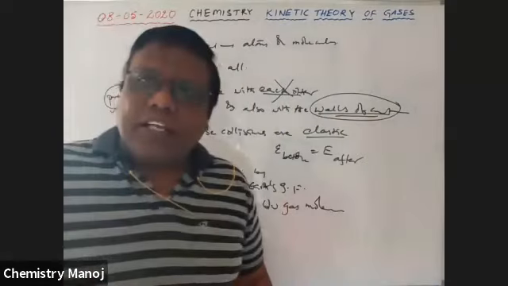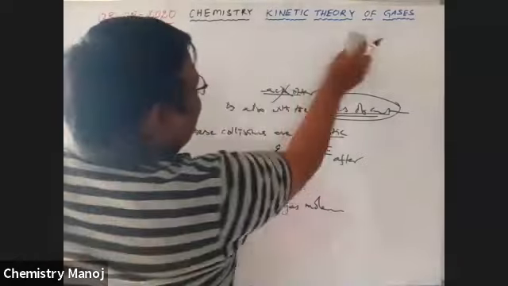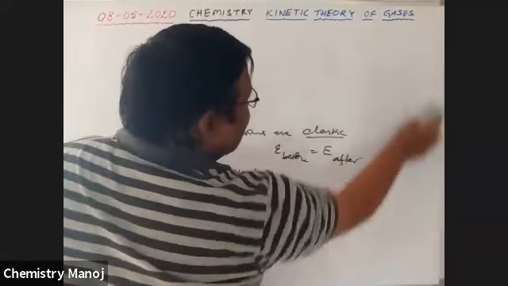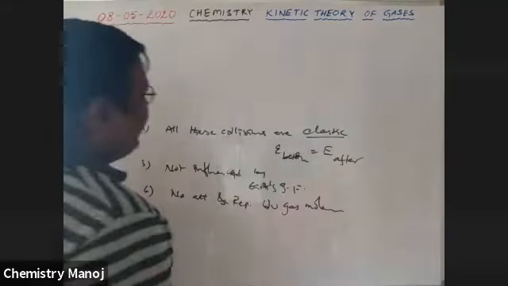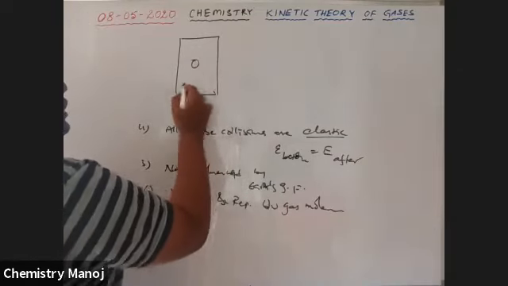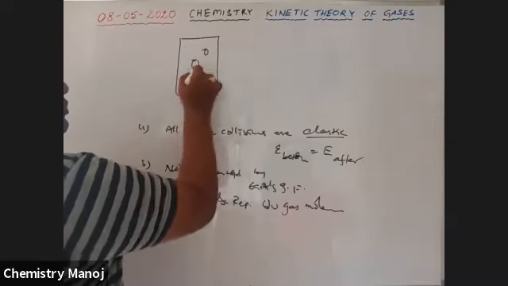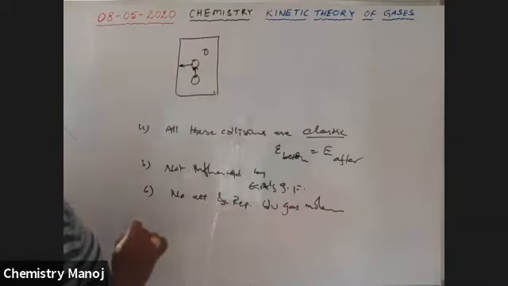Mind it. See here, this is the container, and these are the gas molecules. They may collide with each other or with the walls of the container.